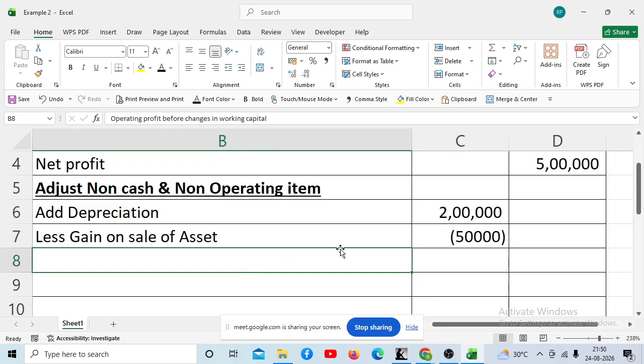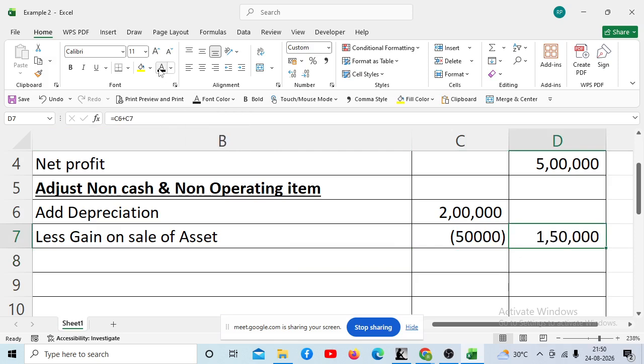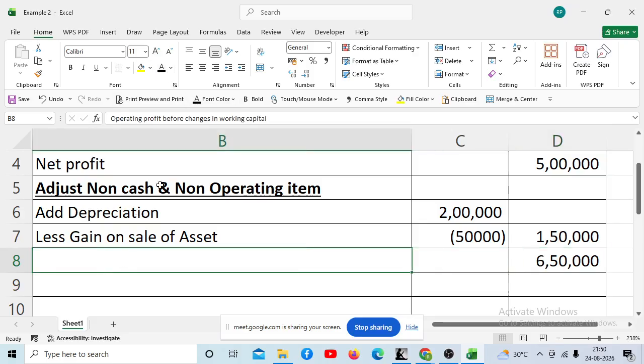Now we will take this to the outer column: 2 lakh minus 50,000, that is 1 lakh 50,000, and add this to it. We will get 6 lakh 50,000. This is called operating profit before changes in working capital.